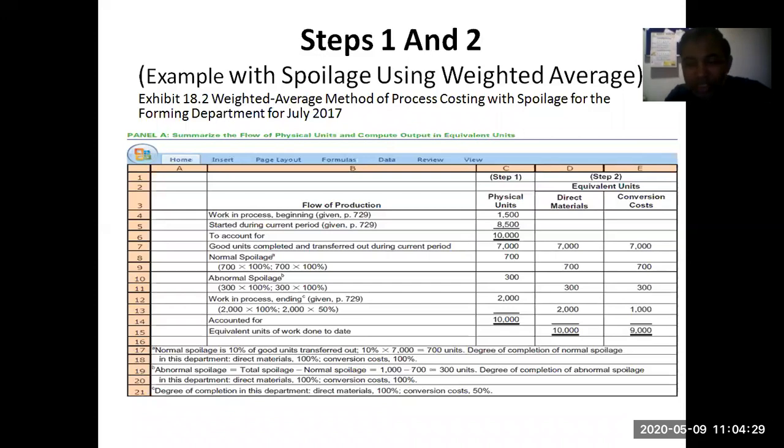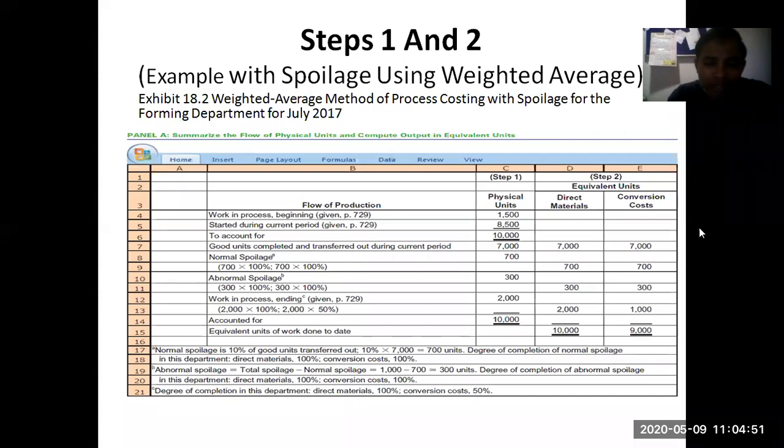Now out of these 10,000 units, 7,000 units are completely completed and transferred out. That means out of 10,000 units of input, you completed 7,000 units of your product, and that's why they are transferred out.